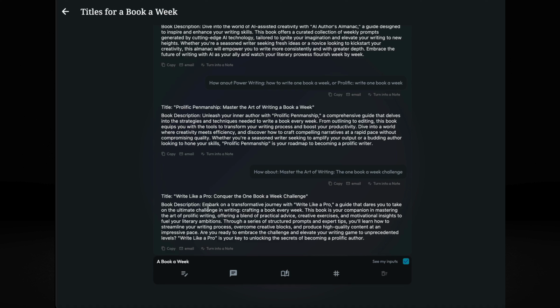And here I have some suggestions, like a prologue, one book in a week challenge. I have several ideas with different book descriptions from different angles. So I may reuse this to select the one I find most interesting and then rewrite the manuscript with that angle, right?